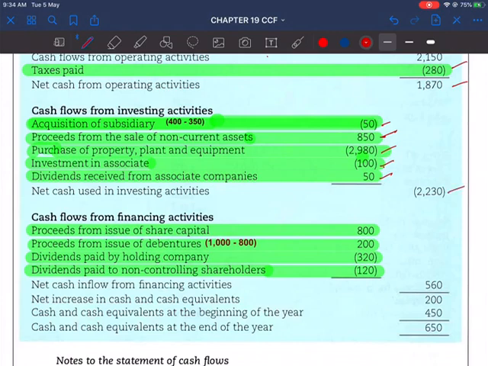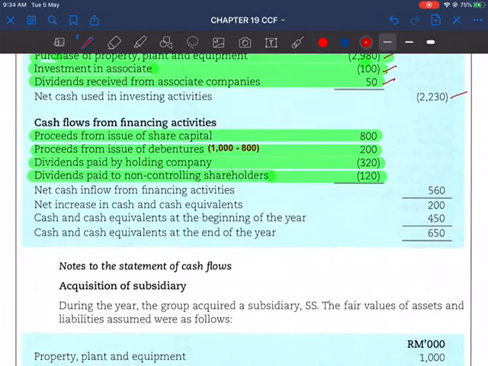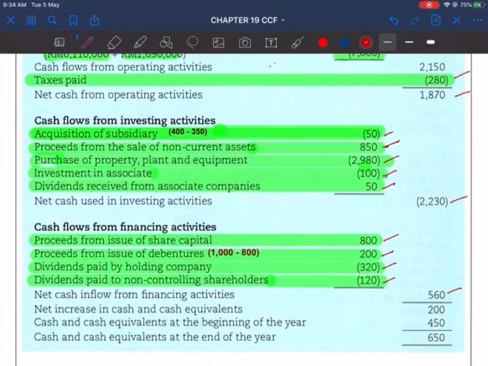So total 2230. And cash flow from financing activities, you have issue of new shares, and then issue of debentures, and dividend paid by the holding company, and dividend paid to NCI. The net is 560 net inflow.